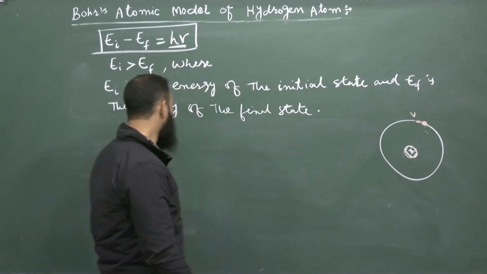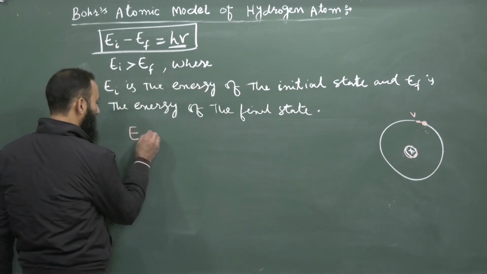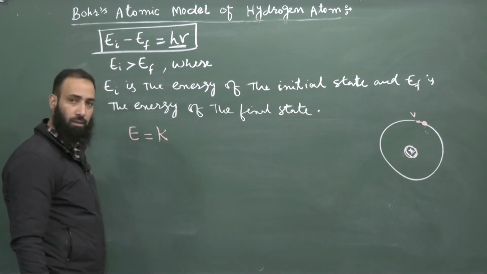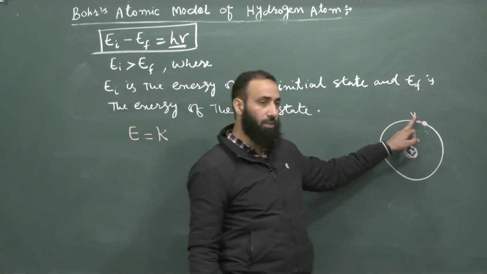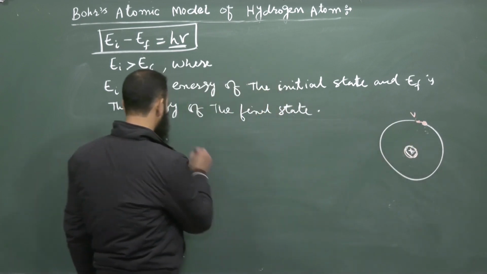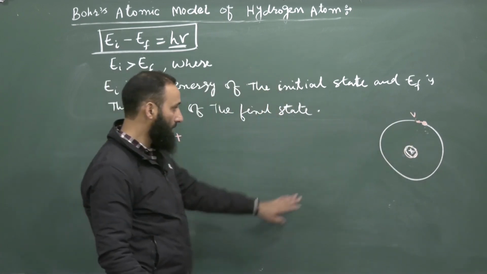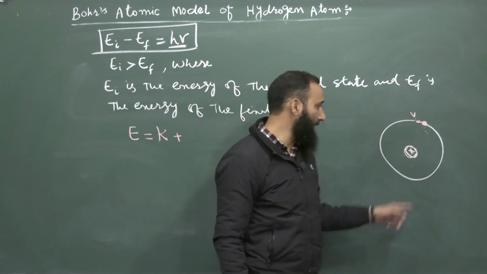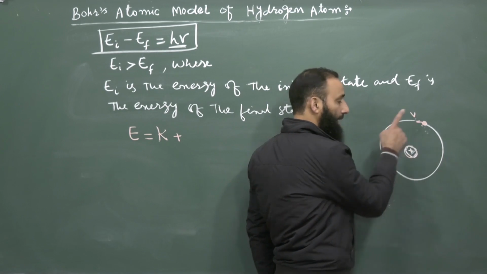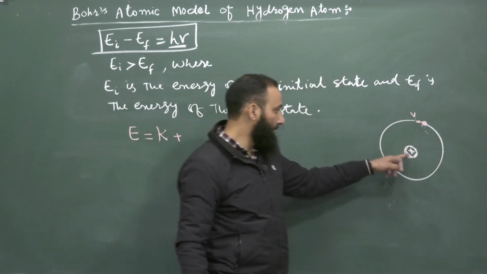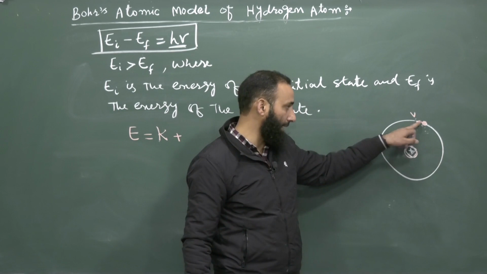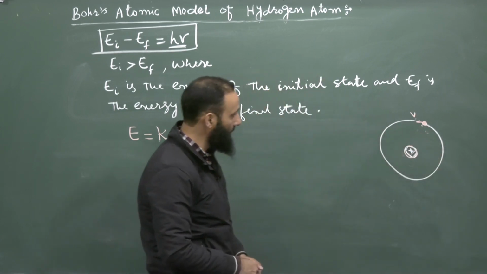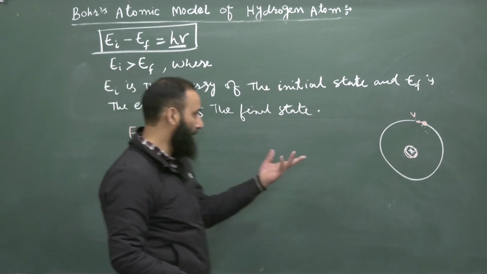So the total energy of the electron is the sum of kinetic energy, which is due to its motion, plus the potential energy. Because of the electrostatic interaction between the nucleus and the electron, and since the electric field is conservative in nature, there is another form of energy known as the electrostatic potential energy.